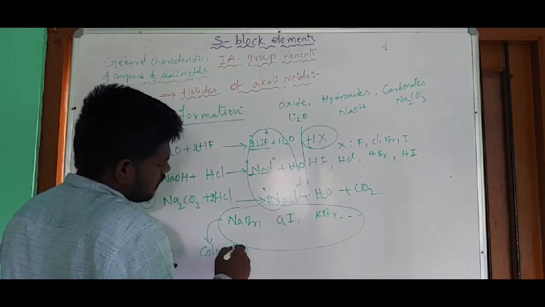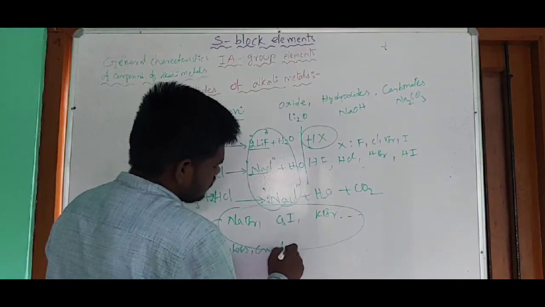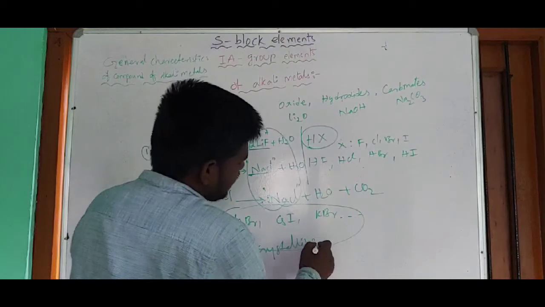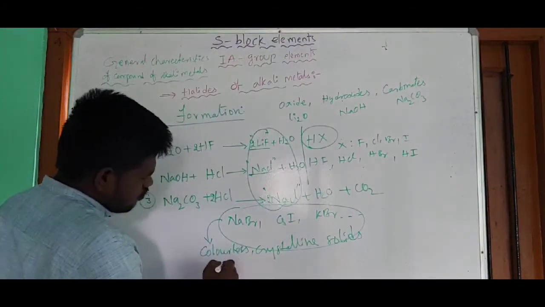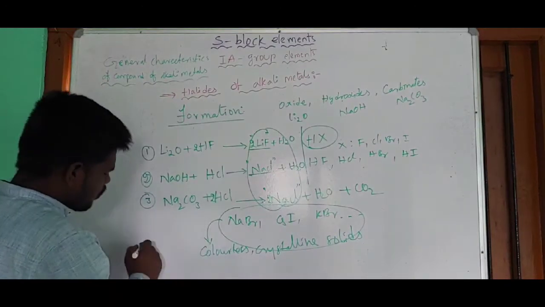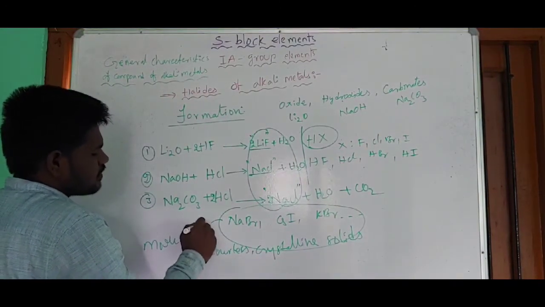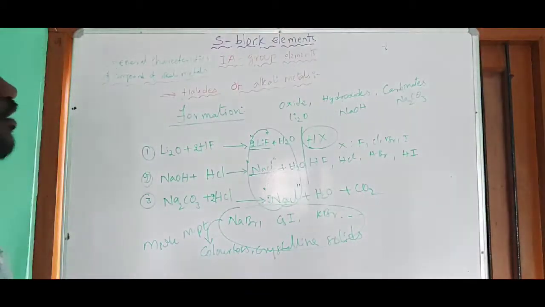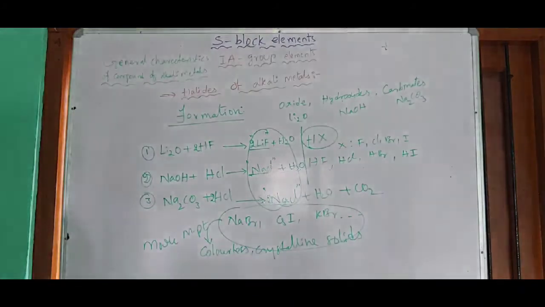These are all colorless crystalline solids, and they have high melting points. These compounds have high melting and boiling points. So right guys, this is about the preparation or formation of the halides of alkali metals.